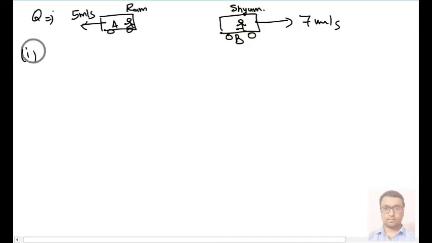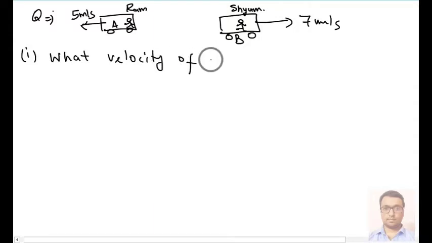So now I will ask you, what is the velocity of Shyam with respect to Ram?